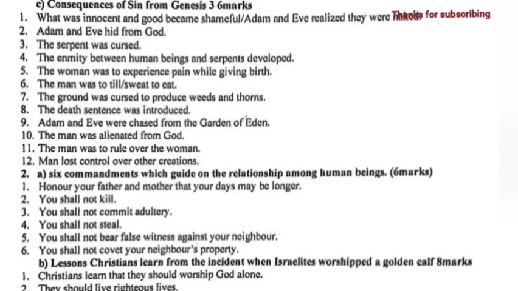The ground was cursed to produce weeds and thorns. The death sentence was introduced. Adam and Eve were chased from the Garden of Eden. The man was alienated from God. The man was to rule over the woman. Man lost control of other creations.